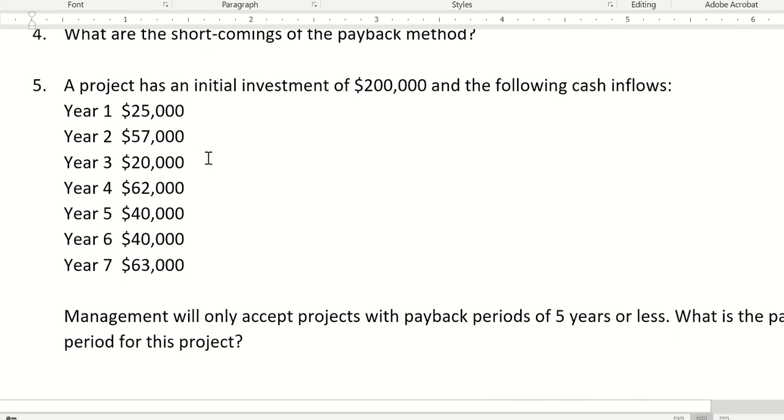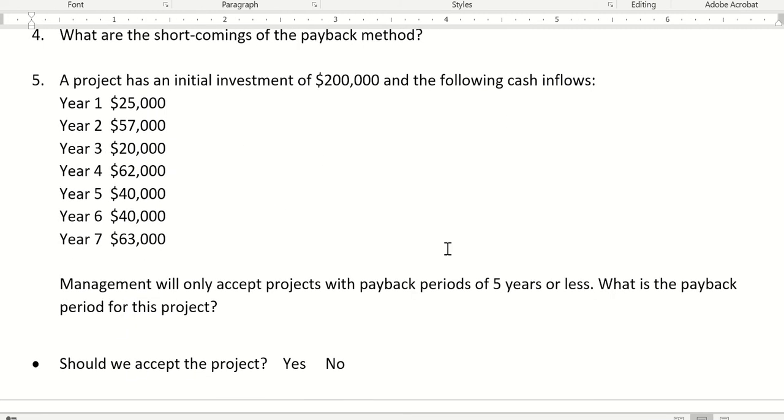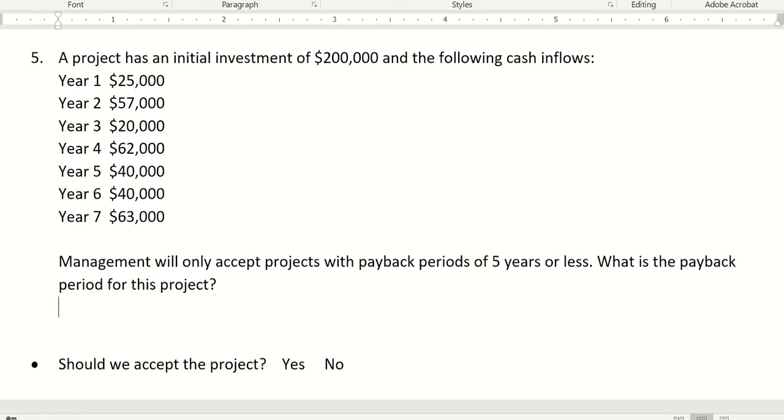And then a project has an initial investment of $200,000 and the following cash flows. Management will only accept projects with payback periods of 5 years or less. What is the payback period? If it's less than 5, we should accept. If it's more than 5, we should not accept. And so we're going to start with that initial investment. Maybe I'll insert a table this time.